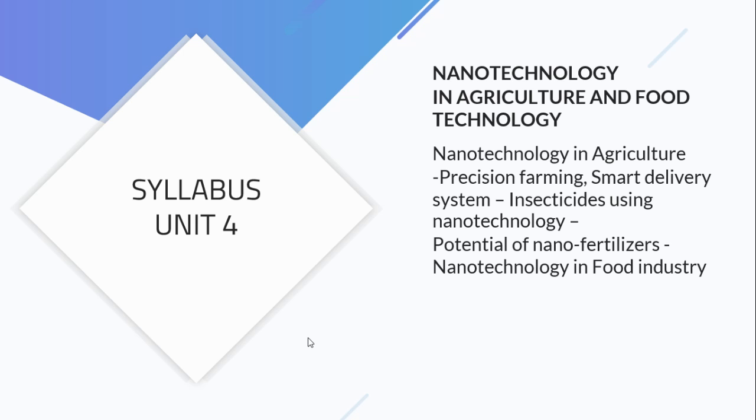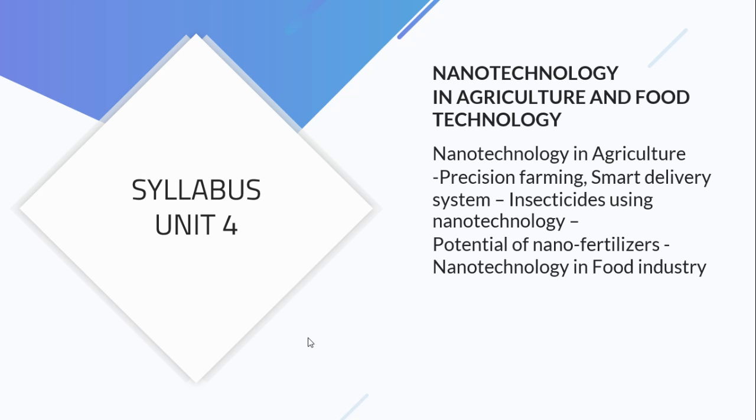And under insecticides using nanotechnology, we will discuss what natural insecticides are available and how they play a role in killing insects. And in the potential of nanofertilizer, we will discuss the impact of nanofertilizer. And nanotechnology in food industries. Now we all know that we mostly use packed food like Lays, so many things are there.